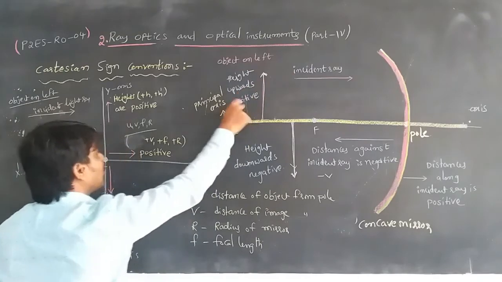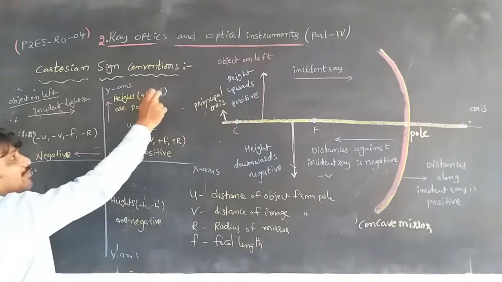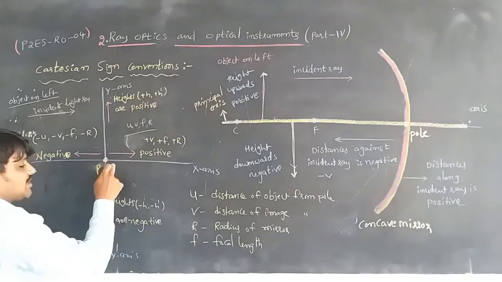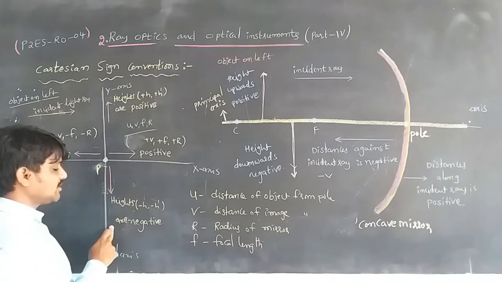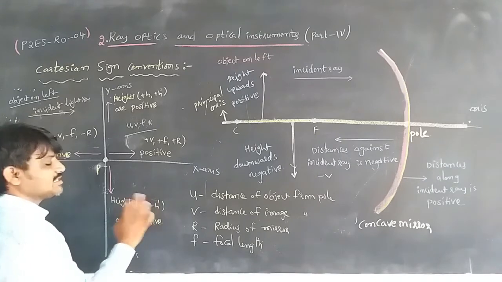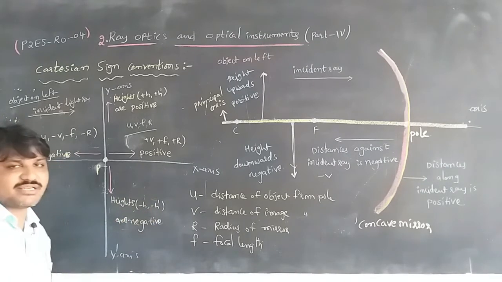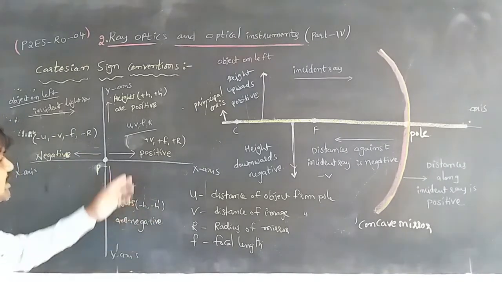Heights measured above the principal axis are taken as positive, plus h or plus h dash. The values taken in the downward direction, meaning inverted images are formed, should be taken as minus h or minus h dash. Whatever the values are, we take them like this.